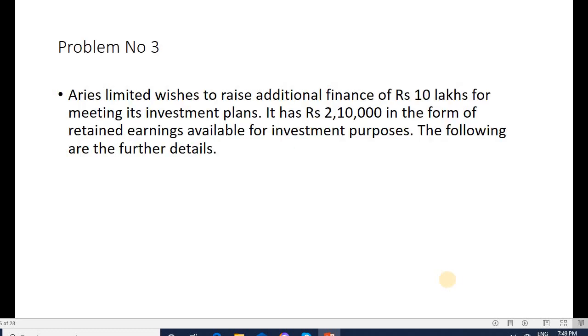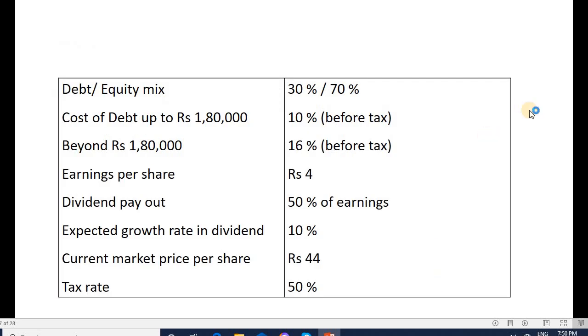Problem number 3. AVS company wishes to raise additional finance of 10 lakh for meeting its investment plans. It has 2 lakh 10,000 in the form of retained earnings available for investment purpose, and the following further details are given. Debt equity mix ratio is 30:70. Cost of debt up to 1,80,000 is 10%. Beyond 1,80,000 is 16%. Earning per share is 4.